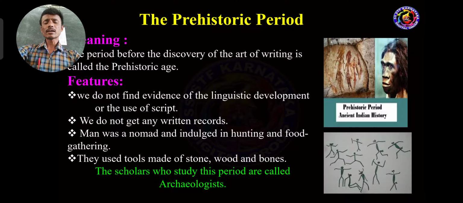Some persons are experts in different fields, and here some persons are experts in the study of the prehistoric period. Such persons we consider archaeologists.